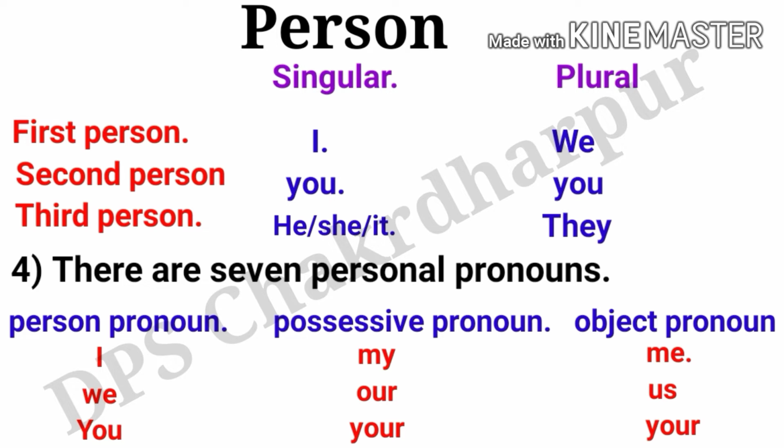As you know very well, there are seven personal pronouns. So the first example is here. You must see the personal pronouns I, we, you, and the possessive pronouns are your, my, our, your, and the objective pronouns are me, us, you. So the rest of the personal pronouns we will see in the next paragraph.